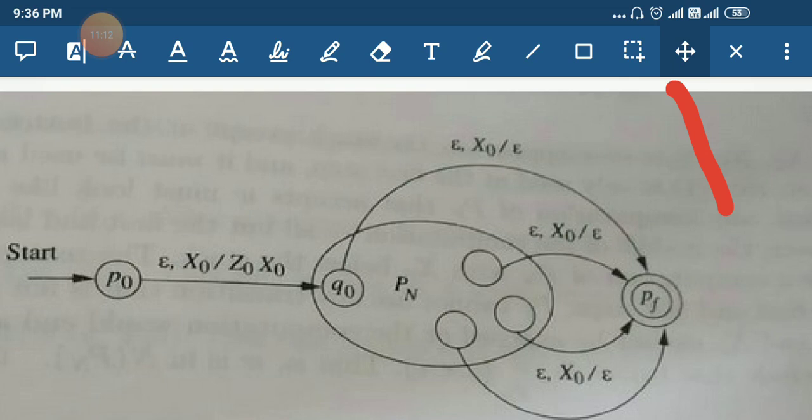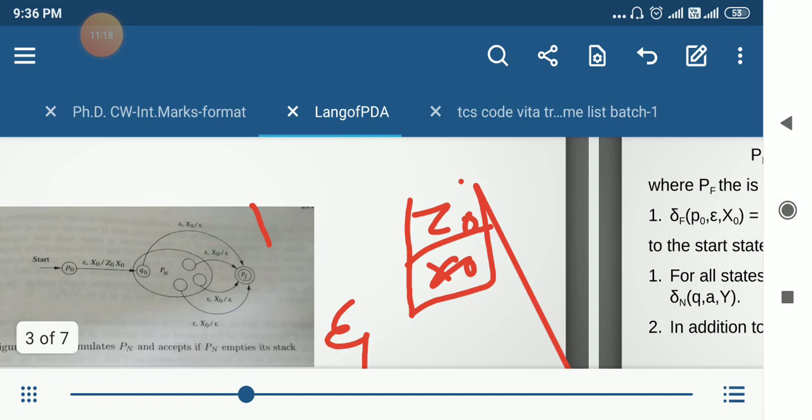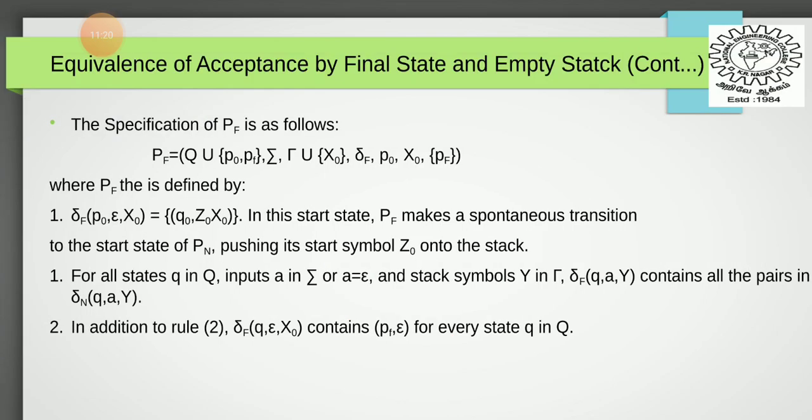Right? Let us see the rules for this. You have to understand it better. So here is the specification: from P_N we are going to construct P_F, right?